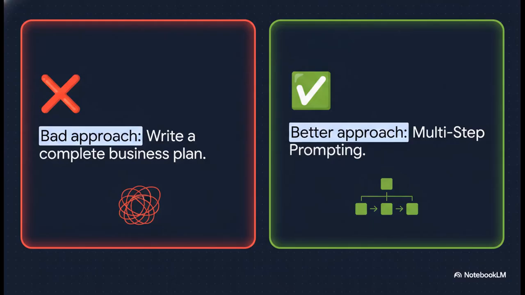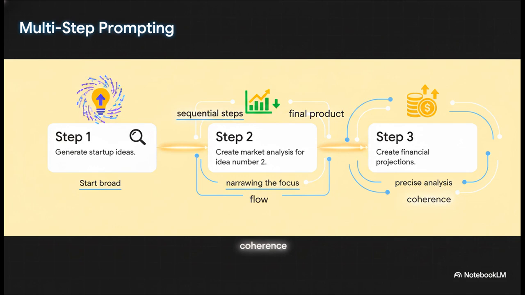Just look at this side-by-side comparison. It brilliantly illustrates the common trap of a massive request versus the precision of a structured method. On one side, we have the bad approach. Write a complete business plan. Guys, that is asking for a mountain of deep, analytical work in literally 5 words. It is just a recipe for failure. But on the other side, we have the better approach, multi-step prompting. Instead of a single chaotic command, we methodically guide the AI. Trust me, the difference in the quality, the depth, and the actual usability of the output between these two approaches is absolutely staggering. Let's follow this visual flowchart to see exactly what that better approach looks like in practice.